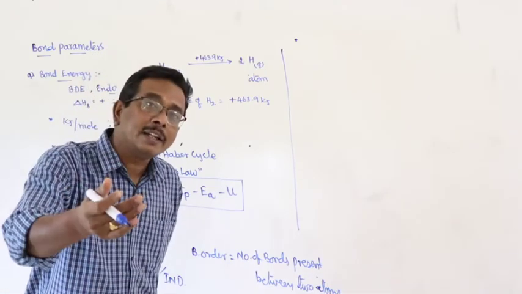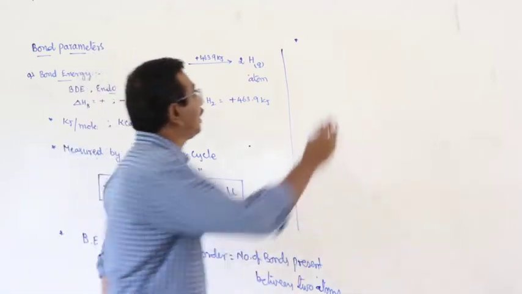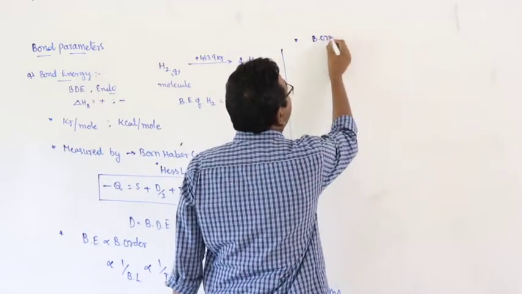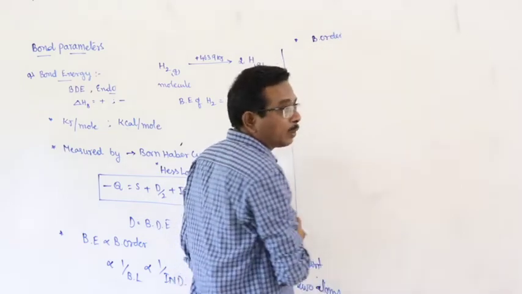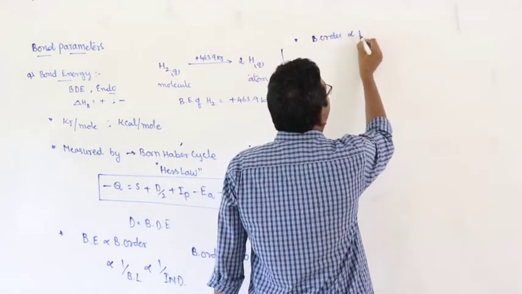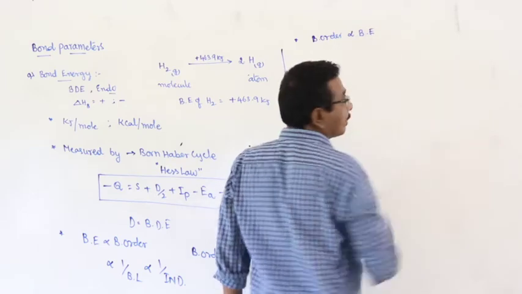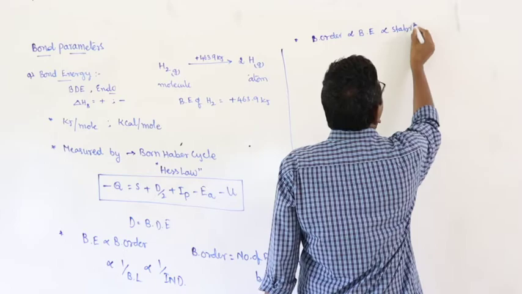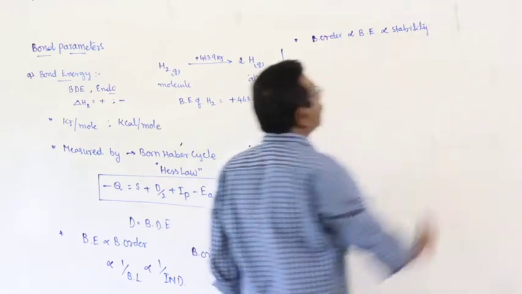With an increase of bond energy, stability increases.